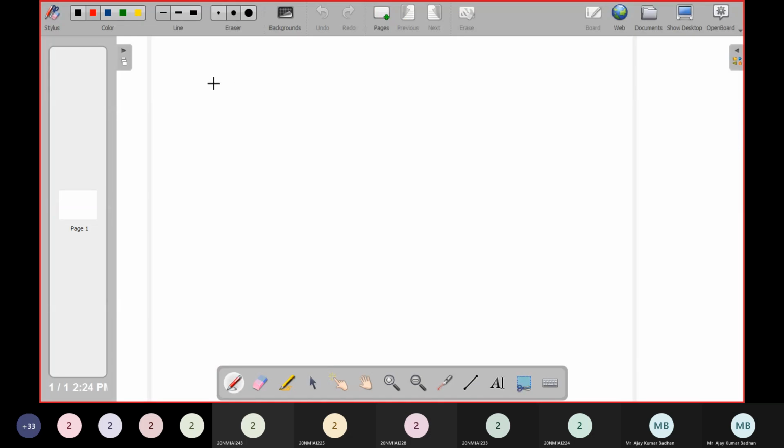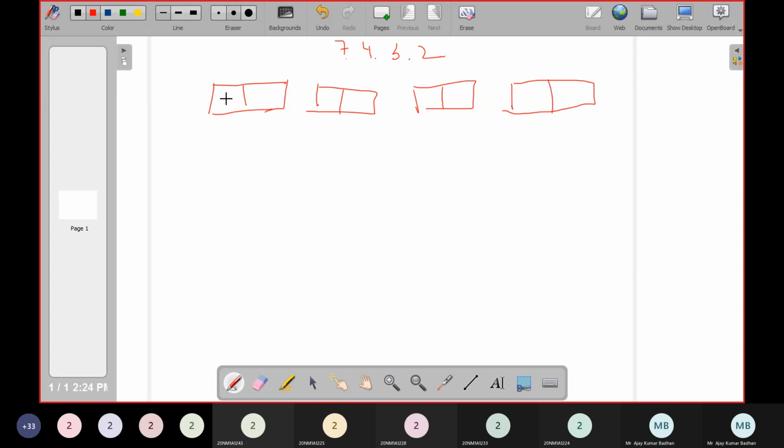Let me show you here how exactly you will get it. So I'm going to add 4 numbers here: 7, 4, 3, 2. Let us suppose these are the numbers I wanted to store. So how many nodes will be created? How many nodes do we need to create here? 1, 2, 3, 4. So a total of 4 nodes I need to create in this way. And every node consists of 2 blocks. The first one is the data block. So this will consist of 7, this will consist of 4, this will consist of 3, and the same 2.